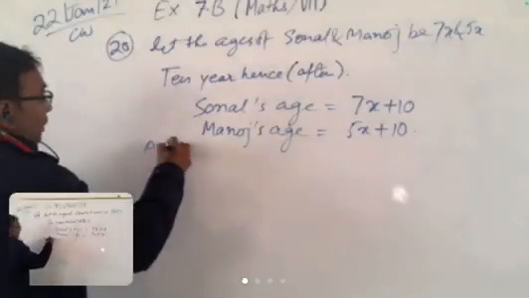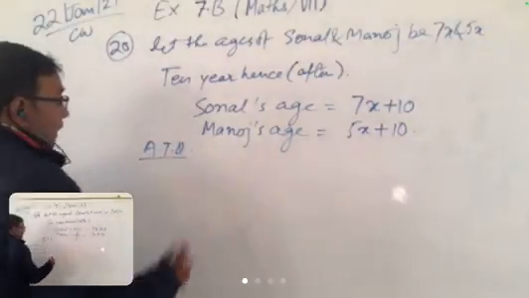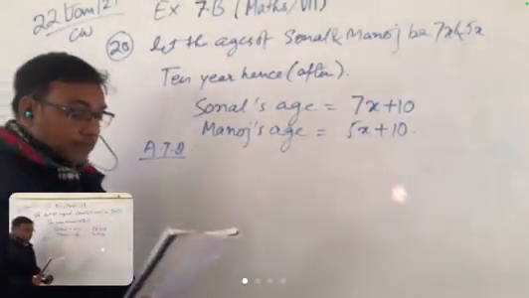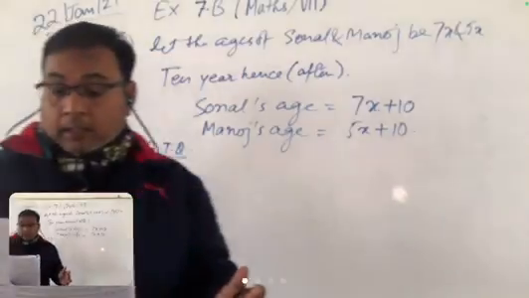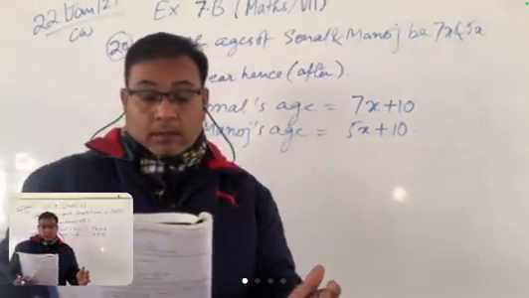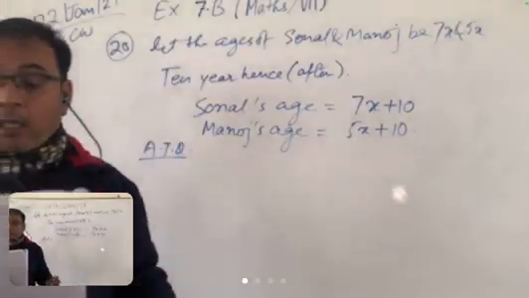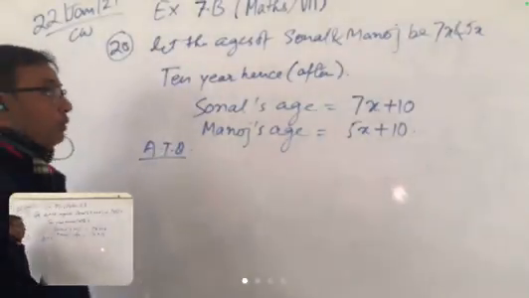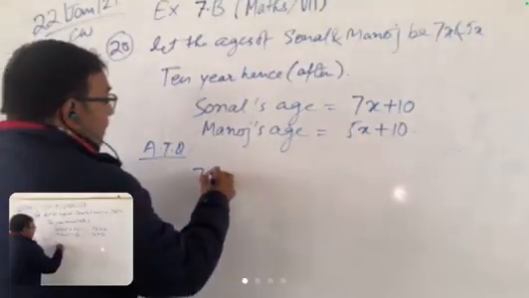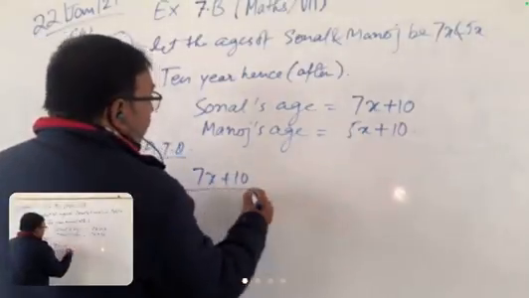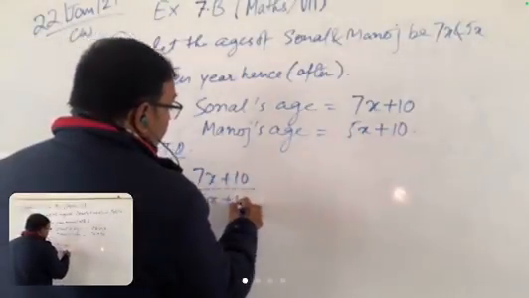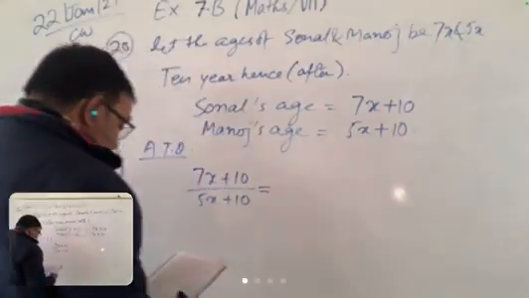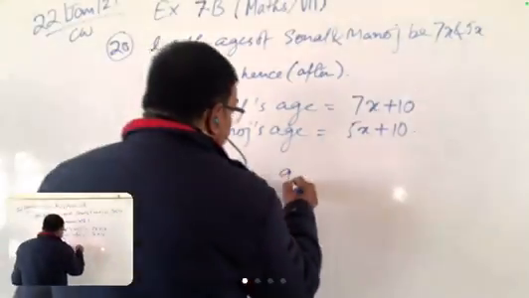Now, according to question, ATQ: 10 years hence the ratio of their ages will be 9:7, means (7x plus 10) upon (5x plus 10) is equal to 9 upon 7.